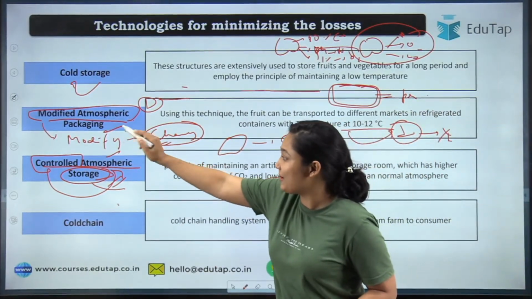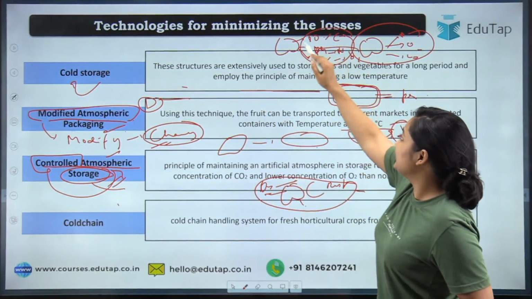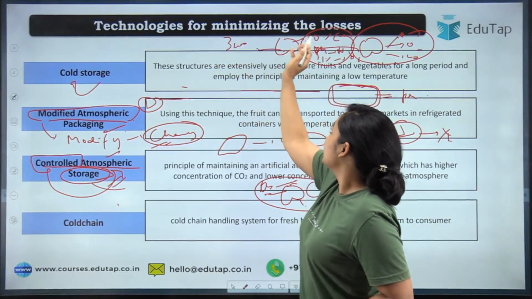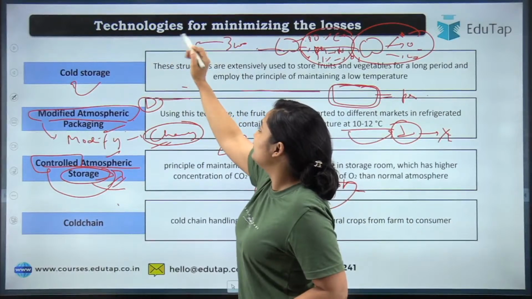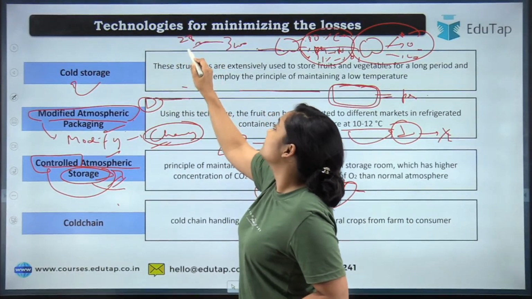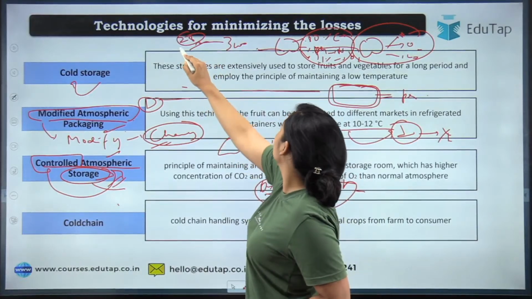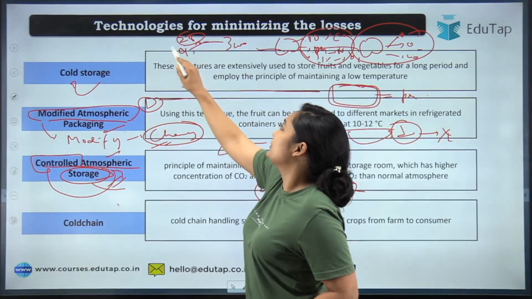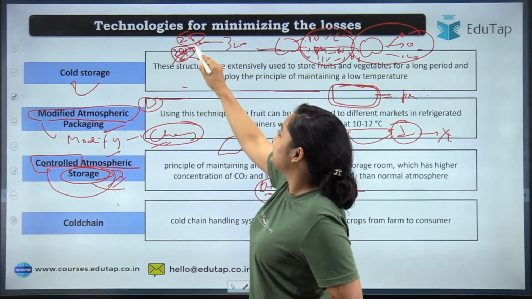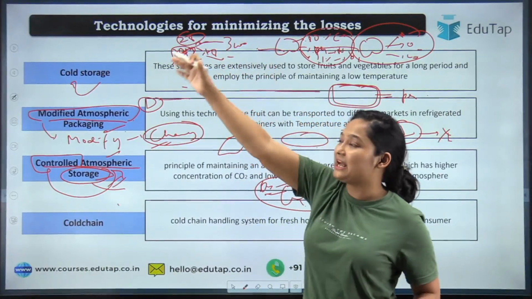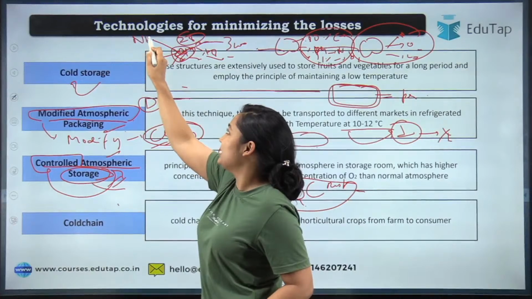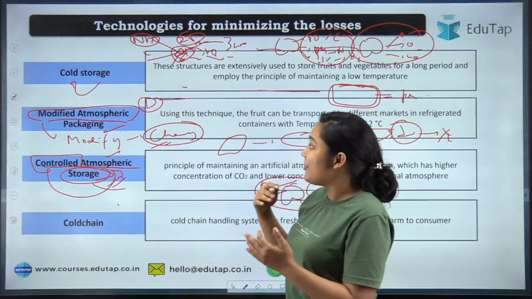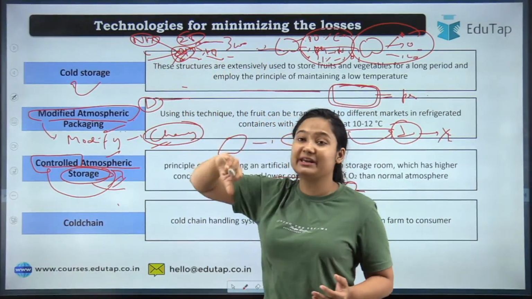So what will happen in MAP after a while? Initially you have done 80, 19 and 1. You will see that after, let's say, 3 weeks, the concentration will differ. Let's say CO2 is 28%, it will not be this much, but let's say N2 is somewhat maintained, let's say 18%, and some other free radicals have been formed, some ammonia has been formed, this kind of reaction happens. So in your modified atmospheric packaging, after a while your desirable atmosphere is changed.